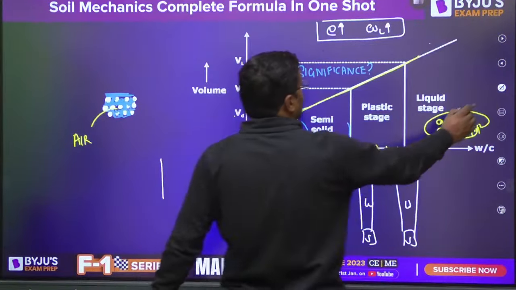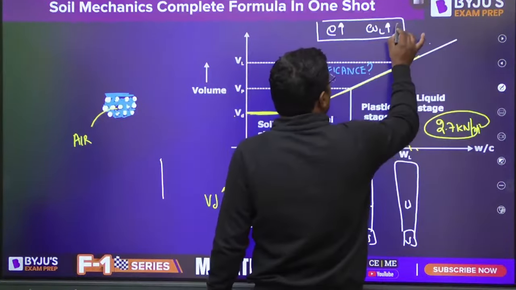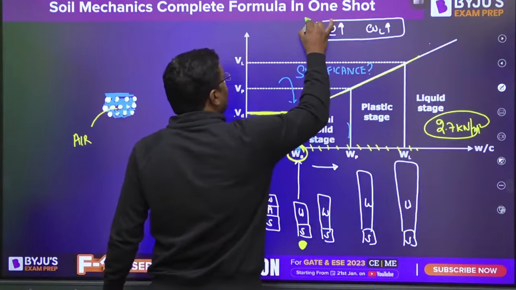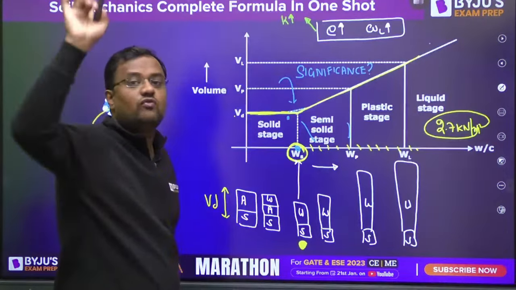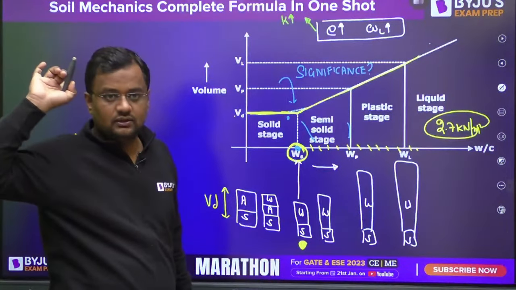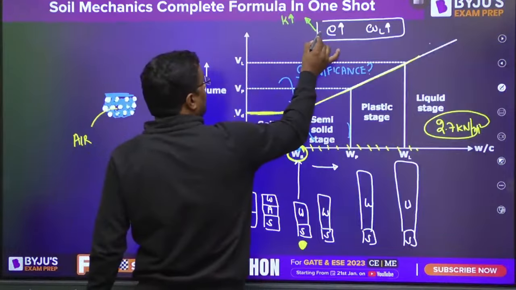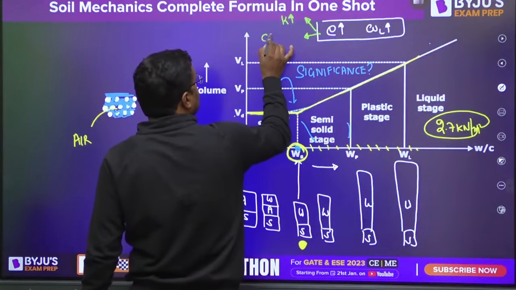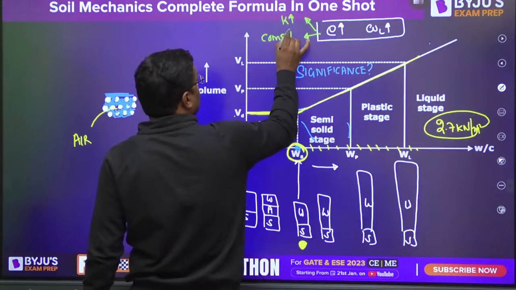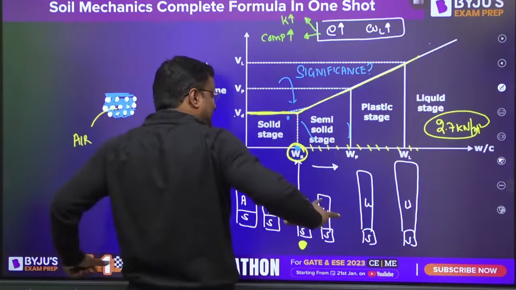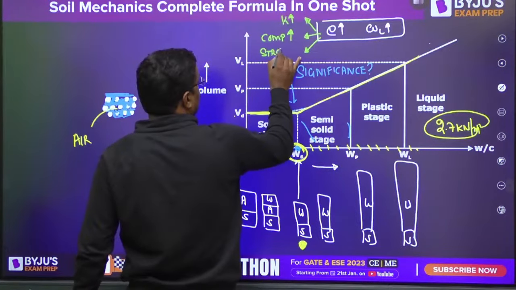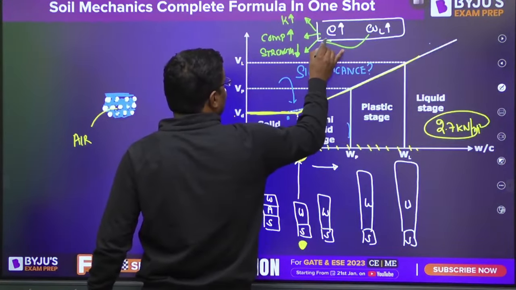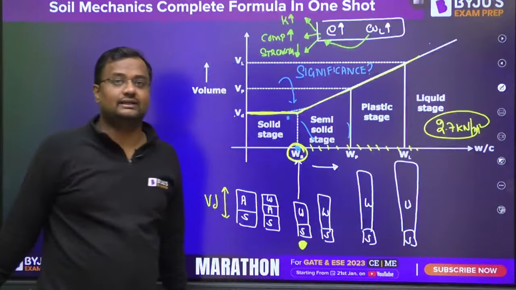So if e is more, WL is more. Here, numerous questions will be solved now. If the liquid limit is high, then permeability will be high, because there are more voids. If the void ratio is high, compressibility will be more. More voids, more it can compress. If voids are more, strength will be less. So with the liquid limit, they will be asking these three questions. Now you can relate.